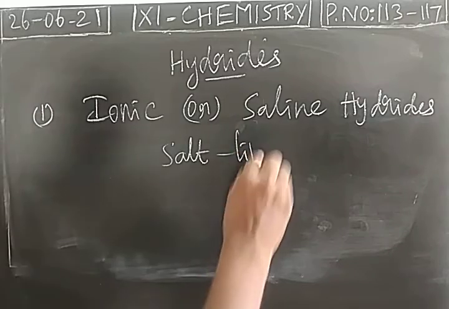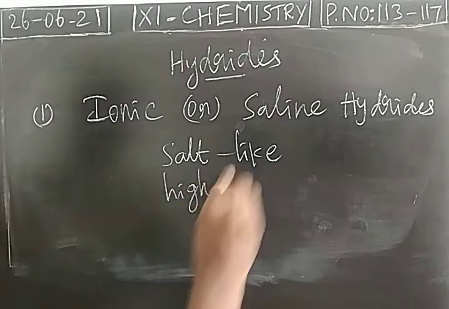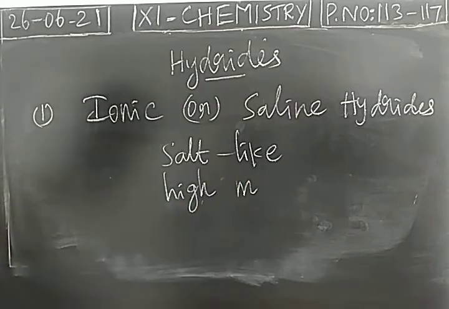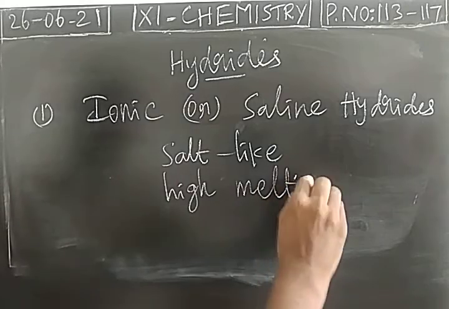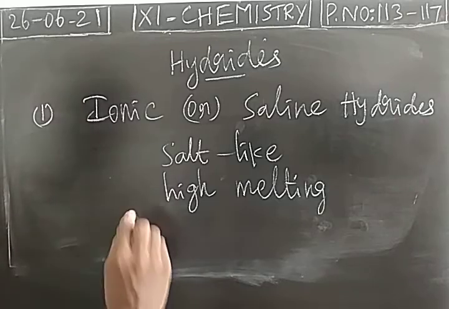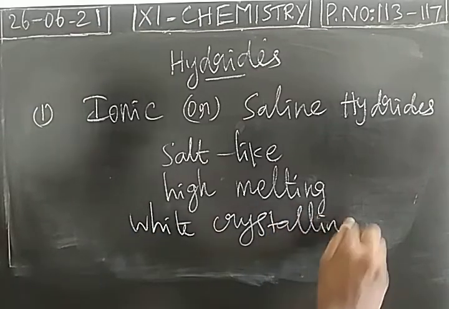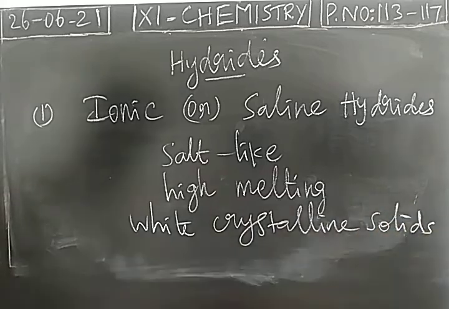So they are salt-like substances, and due to ionic bond, they have high melting as well as boiling points. Due to the stronger bond, they are present in the solid form. Ionic hydrides are white crystalline solids. Between the metal cation and the hydride anion, ionic bond exists.